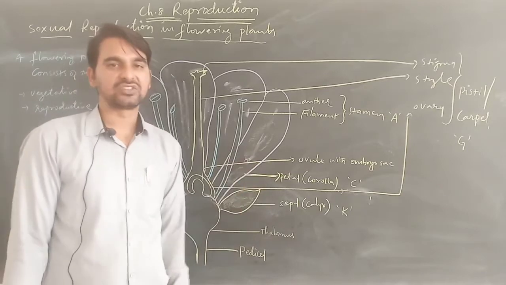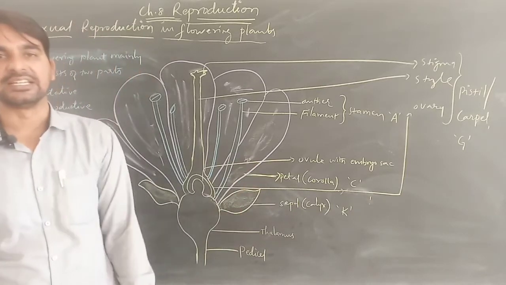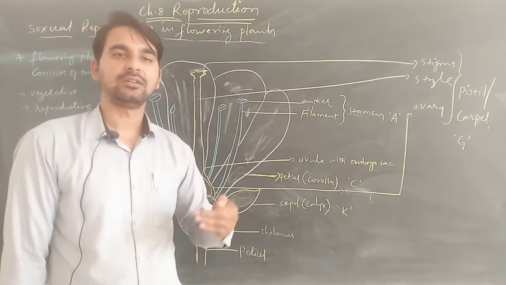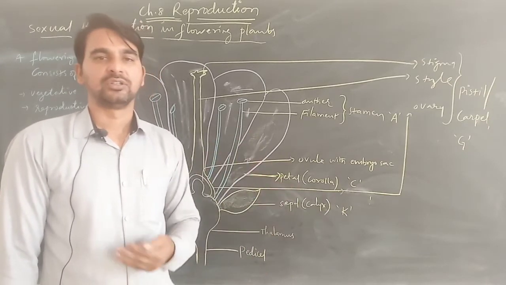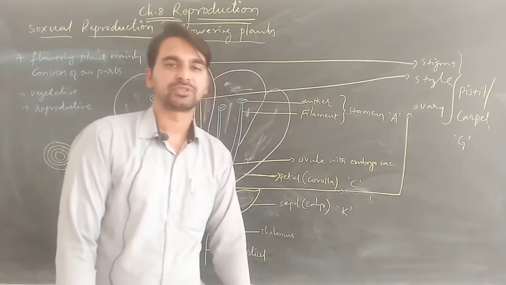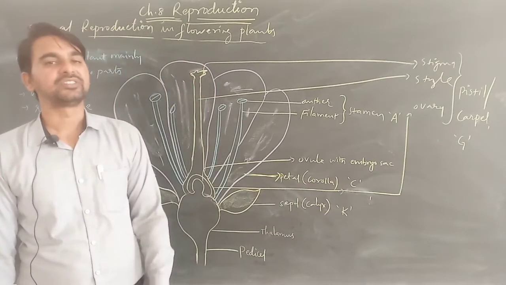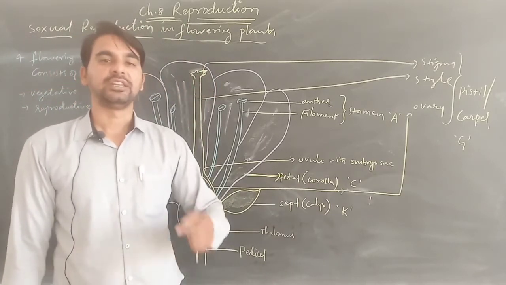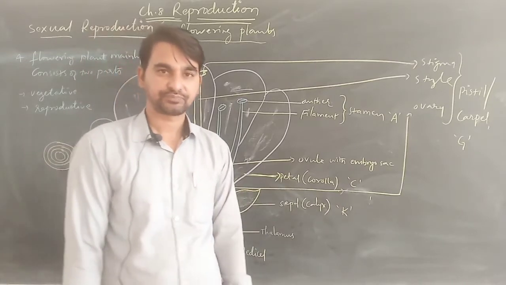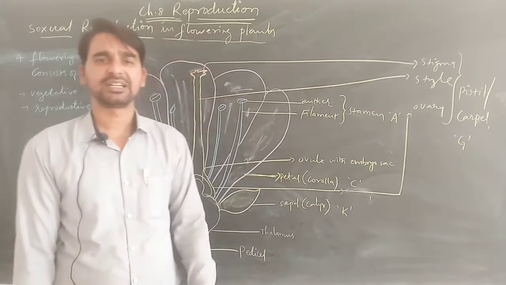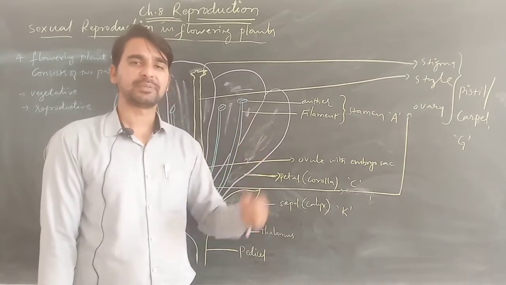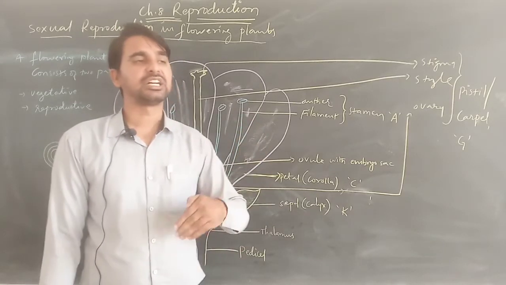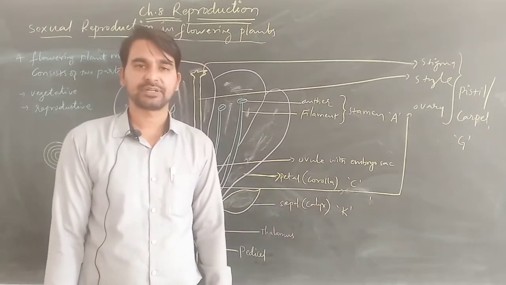Here these petals are colorful and multicolored because their main role is to attract insects or other organisms, which play a very vital role in the pollination process. Pollination is nothing but the male reproductive part transferring its gametes to the female reproductive part.